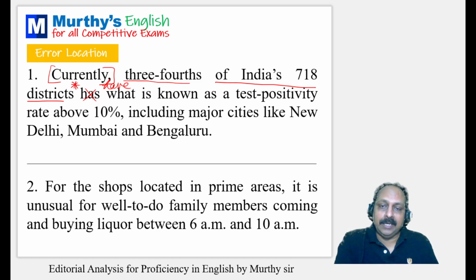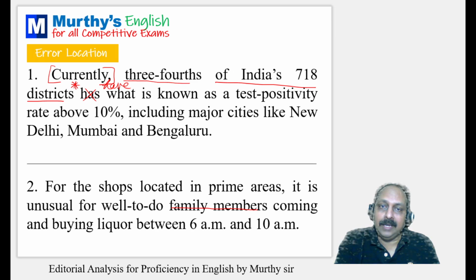For the shops located in prime areas, it is unusual for well-to-do family members coming and buying liquor between 6 a.m. and 10 a.m. I'm sure a lot of students will be able to spot the error. It goes with common errors.